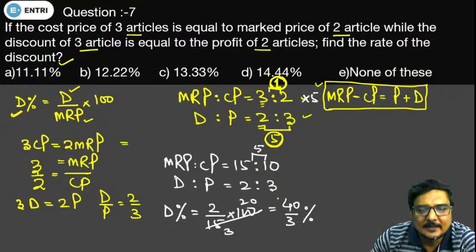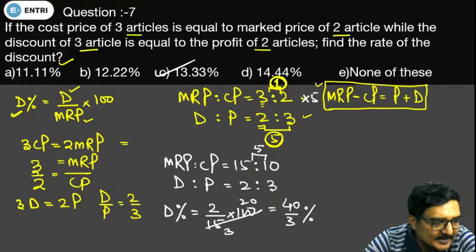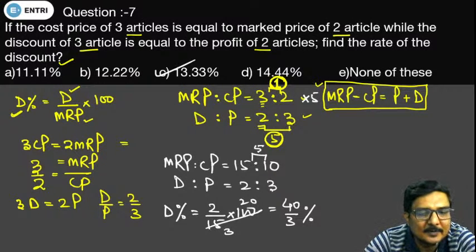It means the right answer for this particular question will be 13.33%. Sharad has given the answer 11.11%. Sharad, this particular answer, option A, is your wrong option. Okay, have you got my point?